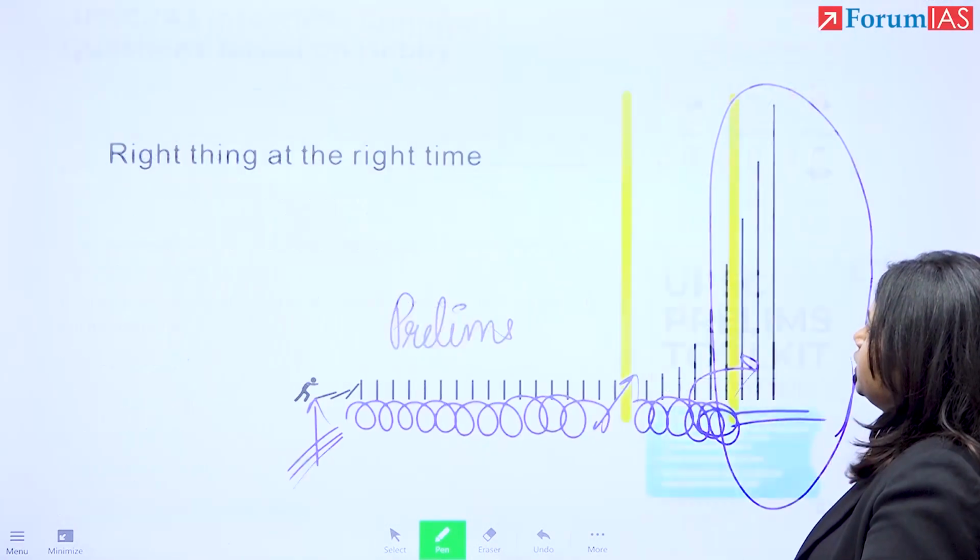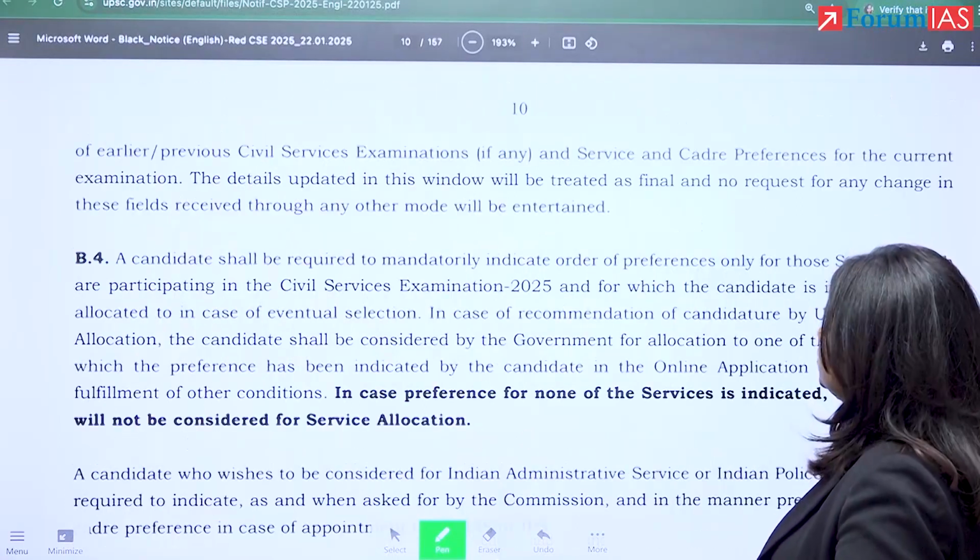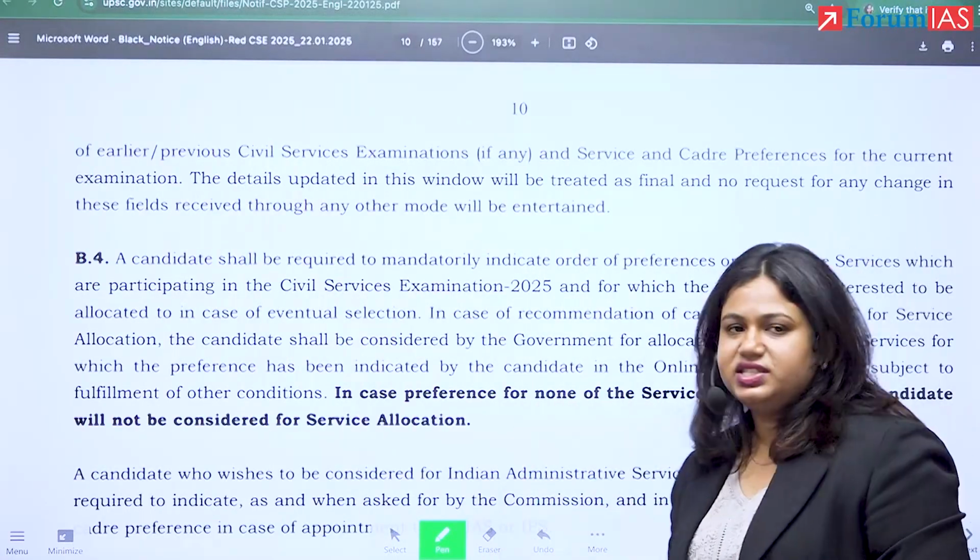Now, we have to get to the meat of the matter, which is how do you put in your service allocation?